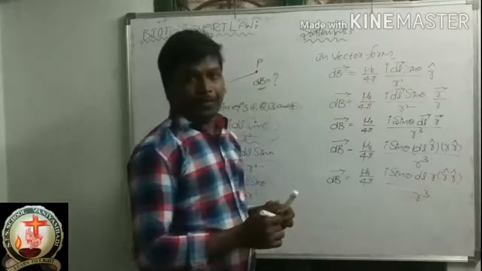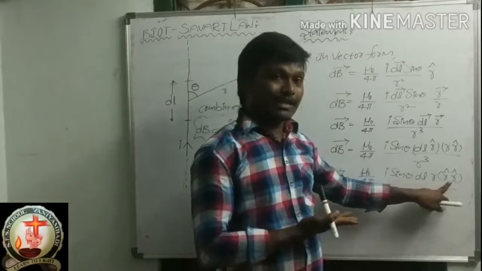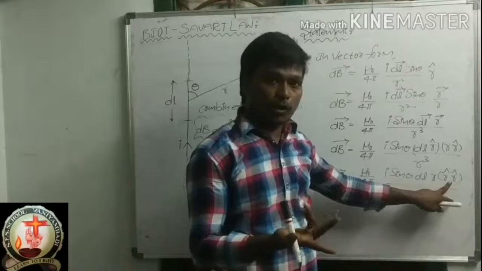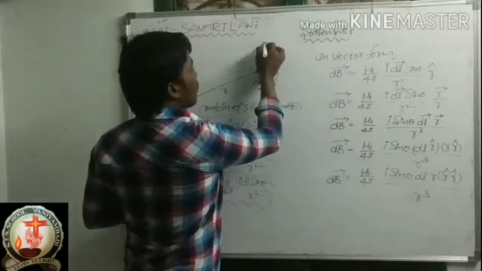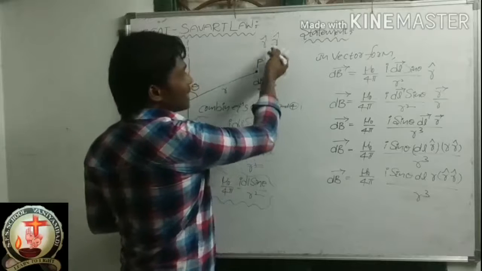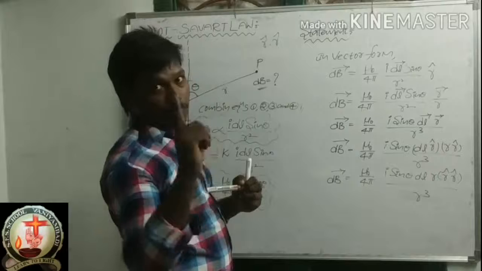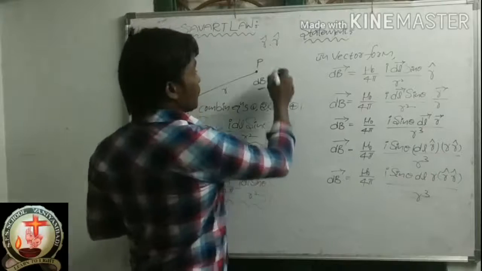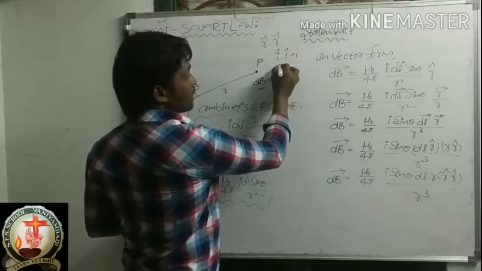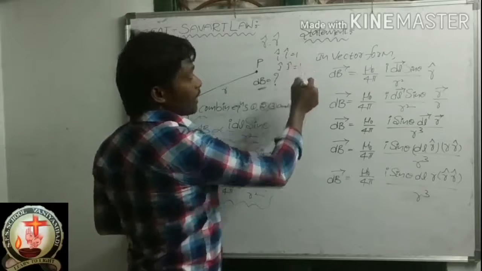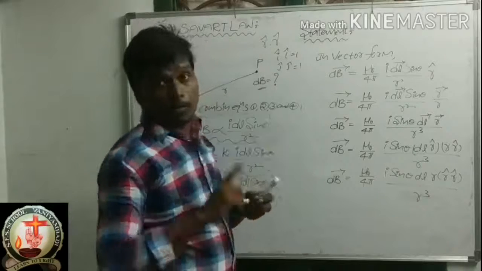We know already r cap into r cap means nothing is there in between, so that is the dot only. R cap dot r cap is 1. I cap dot I cap is 1. Correct. J cap dot J cap is 1. K cap dot K cap is 1. Like that, r cap dot r cap is 1.